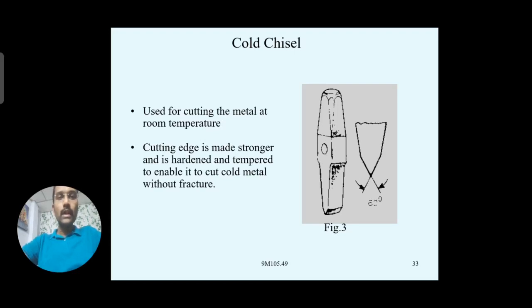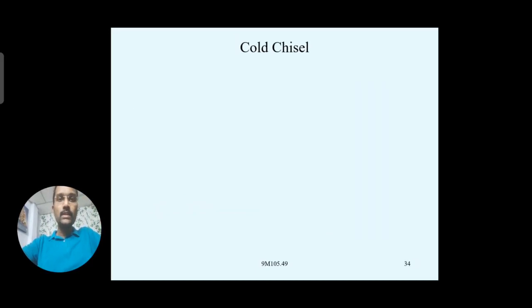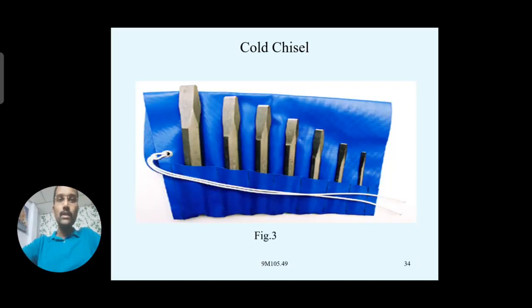It should not be deformed; it should be very hard and tempered. That is why it is made of hardened and tempered material, to cut cold metals without any fracture. And the angle of the cutting edge of this cold chisel is 60 degrees.